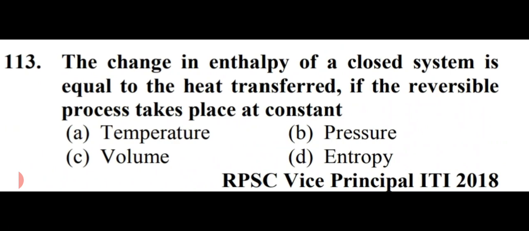The next question is, the change in enthalpy of a closed system is equal to the heat transferred if the reversible process takes place at constant. Options are temperature, pressure, volume, or entropy. So friends, the change in enthalpy of a closed system is equal to the heat transferred if the reversible process takes place at constant pressure. That is option number B, constant pressure.